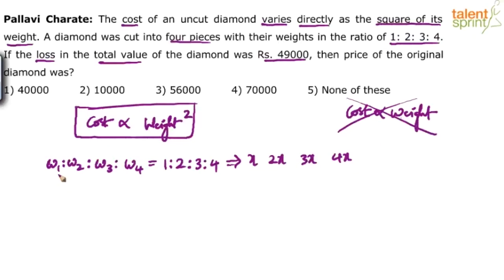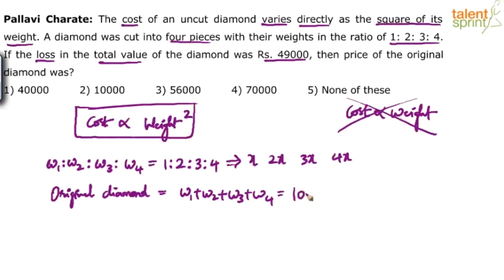Now, can you tell me what is the weight of the original diamond? These are the weights of the pieces. Original diamond's weight will be what? W1 plus W2 plus W3 plus W4. Yes or no? The 4 pieces are in the ratio 1:2:3:4, which is like x, 2x, 3x, 4x. The original diamond's weight will be the sum of the weights, so W1 plus W2 plus W3 plus W4, which is x plus 2x plus 3x plus 4x. So x plus 2x is 3x, 3x plus 3x is 6x, 6x plus 4x is 10x.